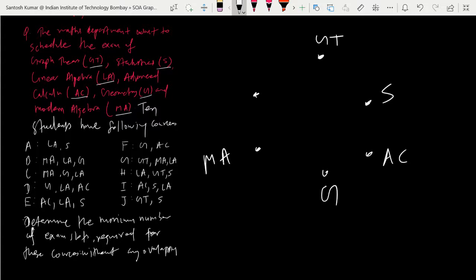Let me write in order. Graph theory, statistics, linear algebra, advanced calculus, geometry, and modern algebra. So now you have six vertices for six subjects.